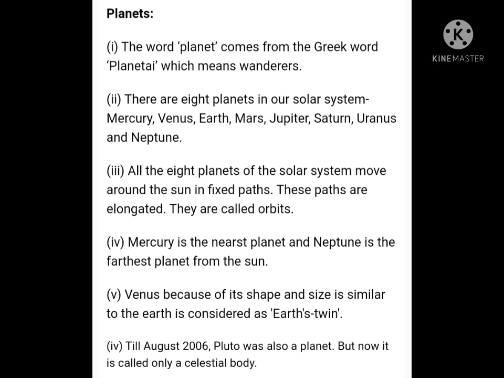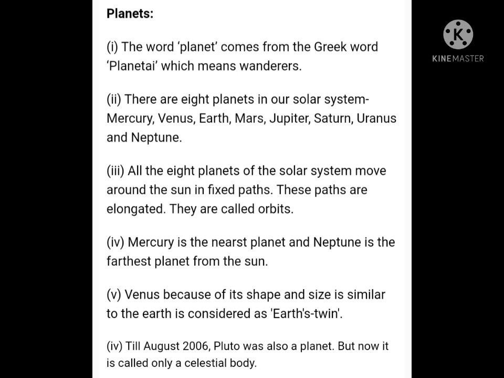Planets also rotate or spin around their own axis as they travel around the sun, and that is known as rotation. The time taken by a planet to complete one rotation is called a day, and it takes about 24 hours. Some planets can be seen in the sky with the naked eye, as they do not twinkle. They do not have their own light. Instead, they reflect the light from the sun.